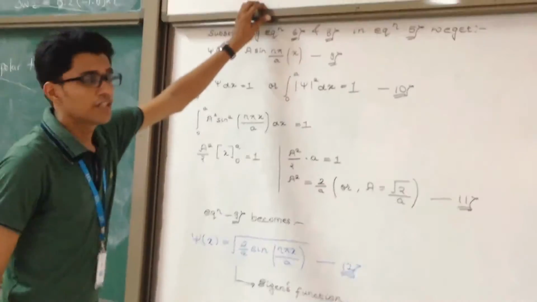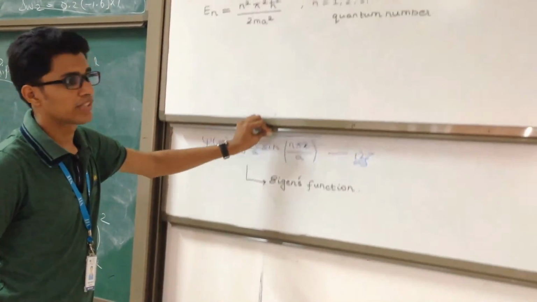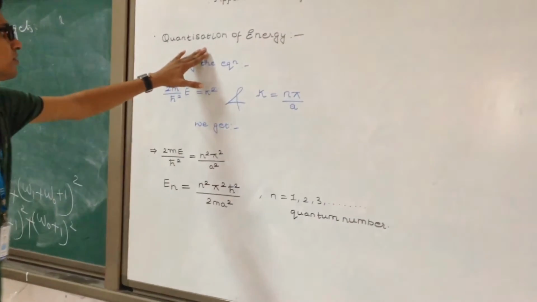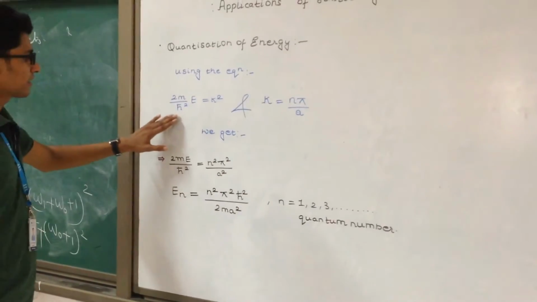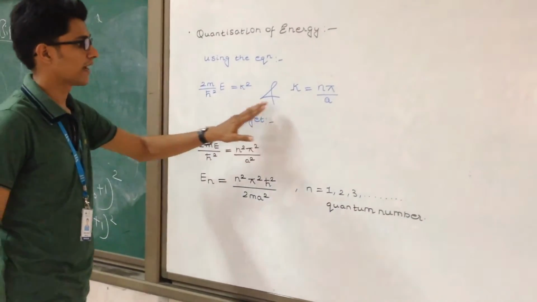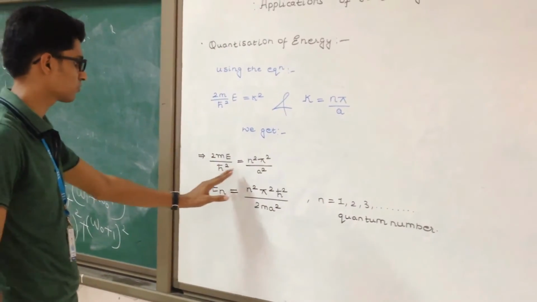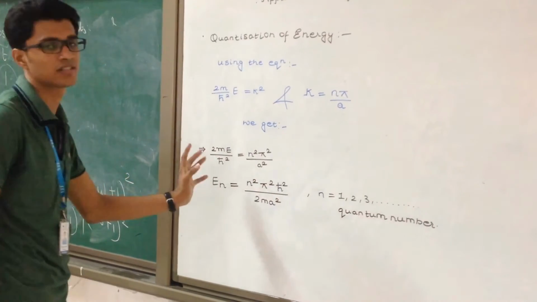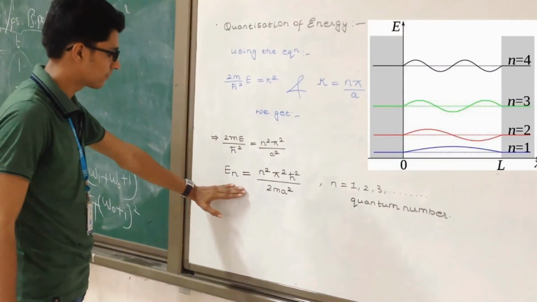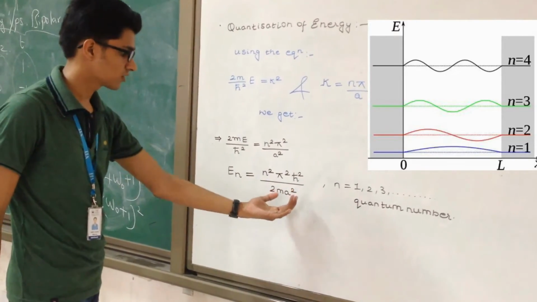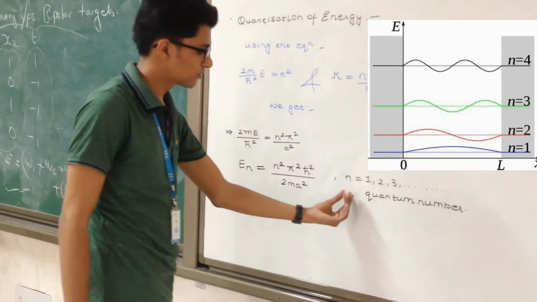Now the particle in a 1D box also tells us about the nature of psi and the energies. So, quantization of energy, using the equation 2m upon h cross square into E is equal to k square, and k is equal to n pi by a. When we solve this, we get 2mE upon h cross square is equal to n square pi square upon a square. This represents the energy level for the quantum numbers, that is, En is equal to n square pi square h cross square upon 2ma square, where n represents the quantum numbers.